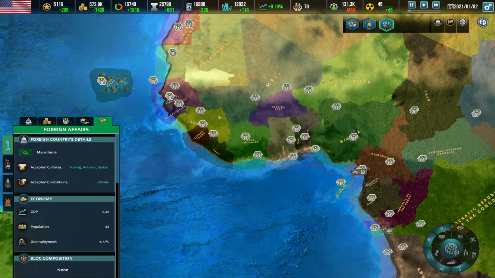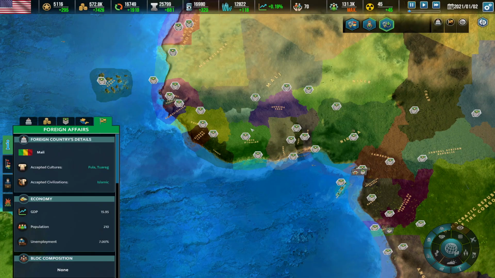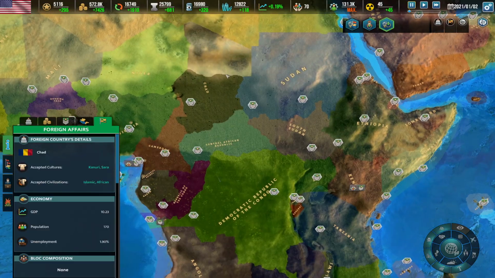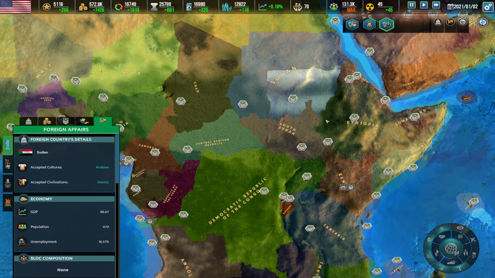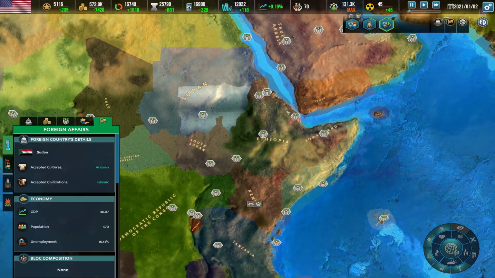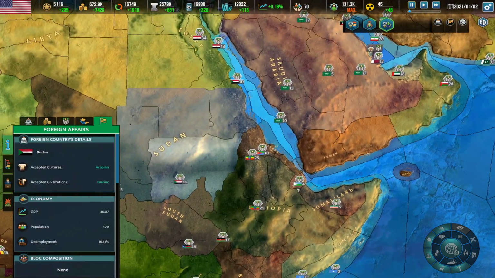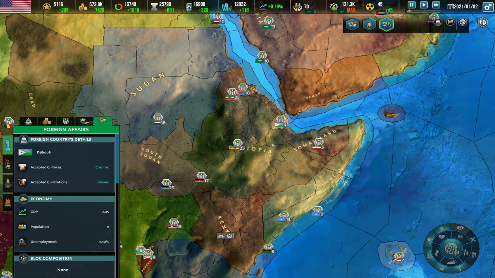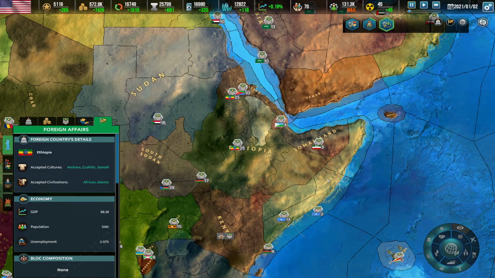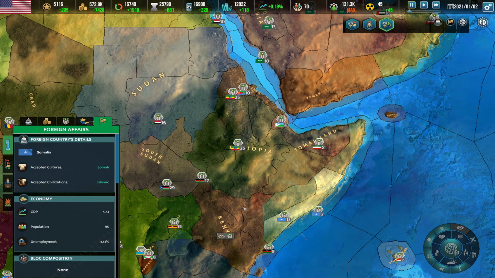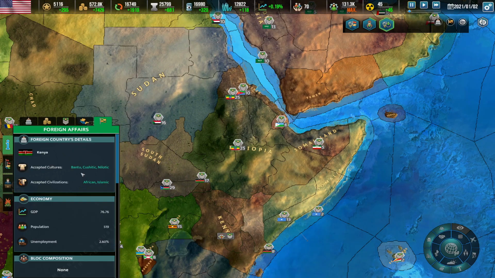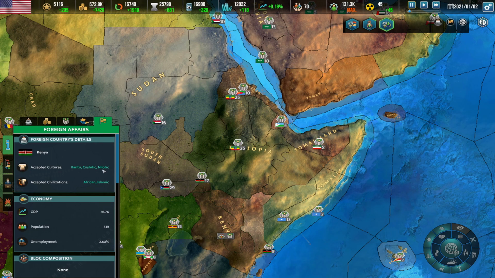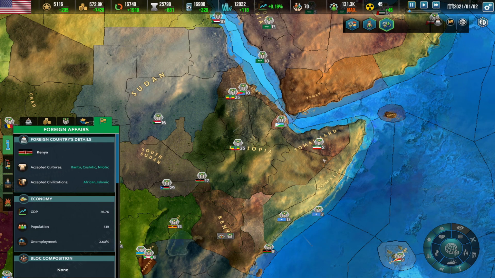We see in Mauritania, Tuareg, Arabian, and Berber, and in Mali we see Fula and Tuareg as well. In Chad we see Kanuri and Zara. In Sudan we see Arabian and Islamic. We go here in Djibouti and we see Cushitic, Islamic, and finally in Somalia we see Somali Islamic. Going down into Kenya to see the cultures of Bantu, Cushitic, Nilotic, and African Islamic.